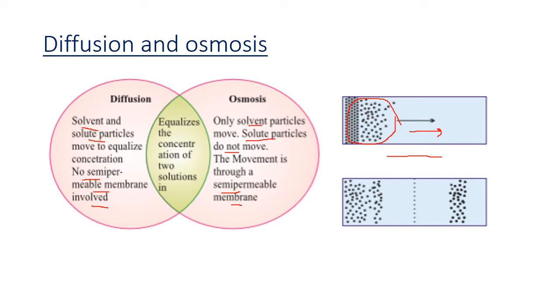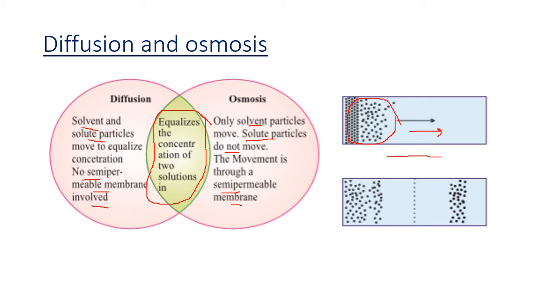So what is the similarity between both of them? The similarity is that they equalize the concentration in the two solutions. Generally, we have two solutions with different concentrations, so the movement equalizes them. So how is it useful in a cell?